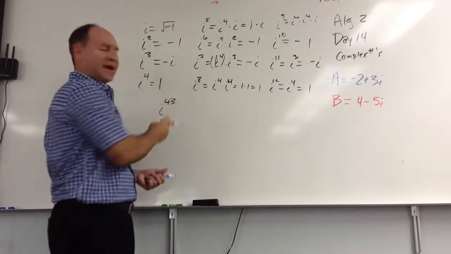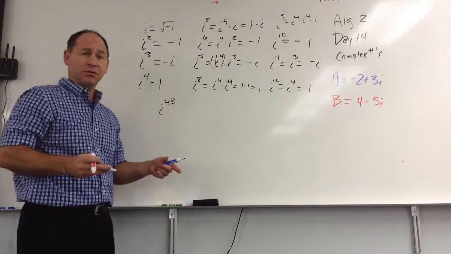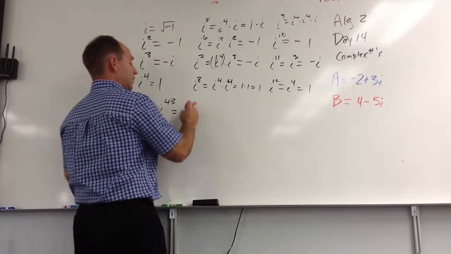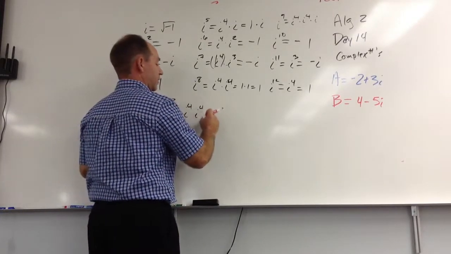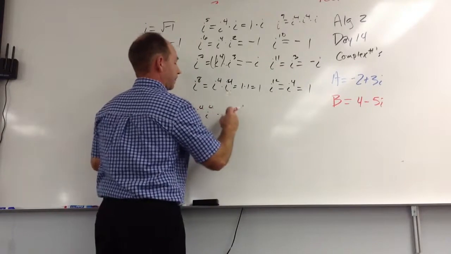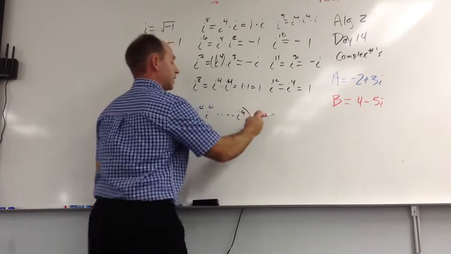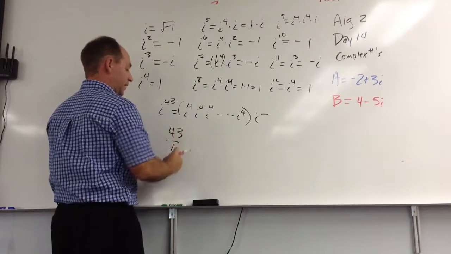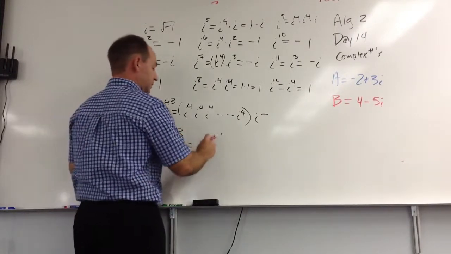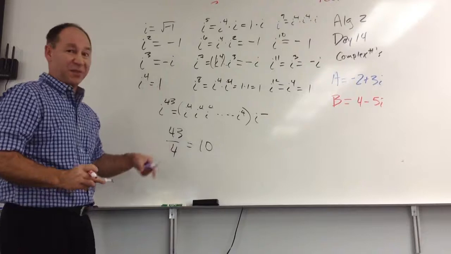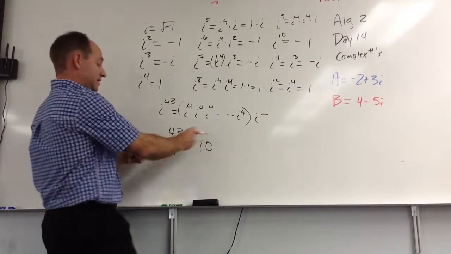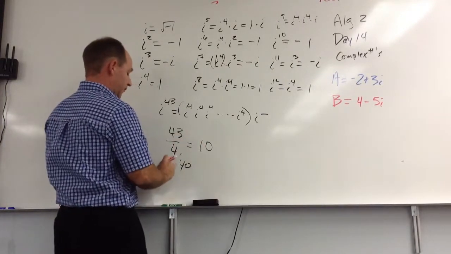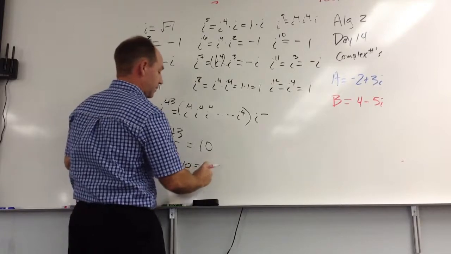It's saying how many times does 4 go in here and what's left over. You know, that's i to the fourth, i to the fourth, i to the fourth, a whole bunch of times, and then it's i to what power? So that's 43 divided by 4. It goes in there 10 times. I don't really care about the fact it goes in 10 times. 10 times 4 is 40, and 43 minus 40 is 3.